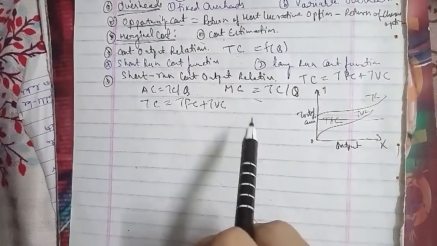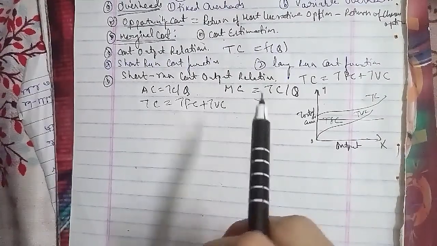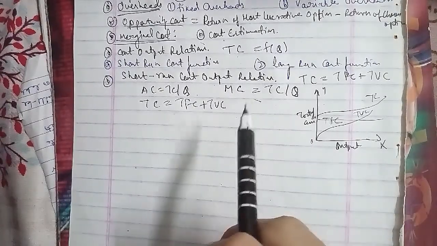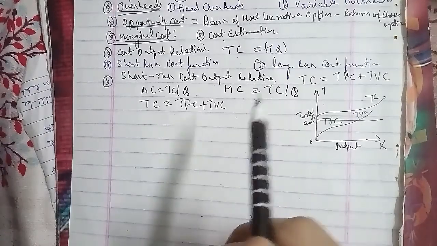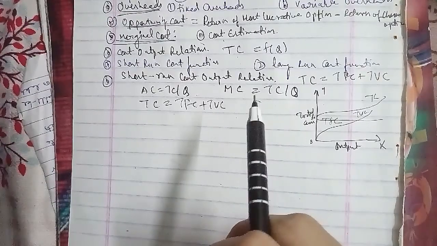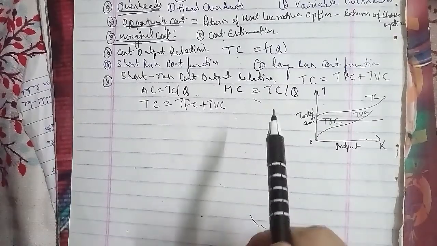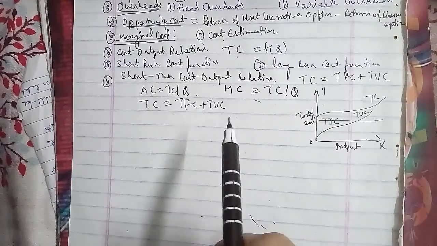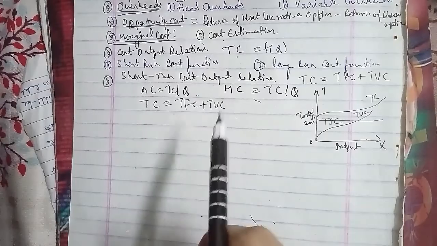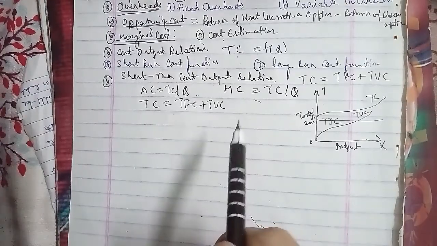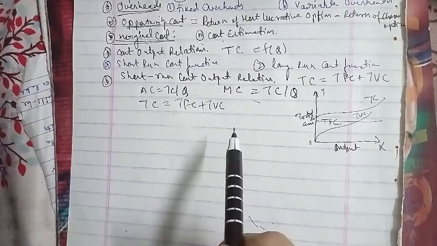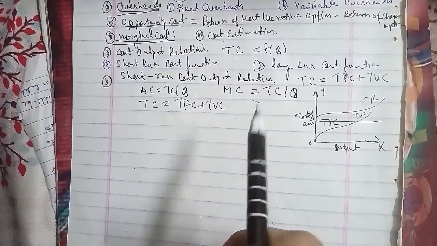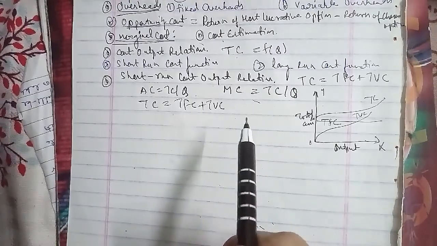The AFC curve continues to fall as output rises from the lower level to the higher level. This is because the total fixed cost is spread over more and more units as output increases, and the TVC increases with the increase in production, since more raw materials, labor, power, etc. would be required for increasing the output. But the AVC curve, that is your variable cost per unit, first falls and then rises. This is due to the operation of the law of variable proportions, and the behavior of the AC curve depends upon the behavior of the AVC curve and the AFC curve.